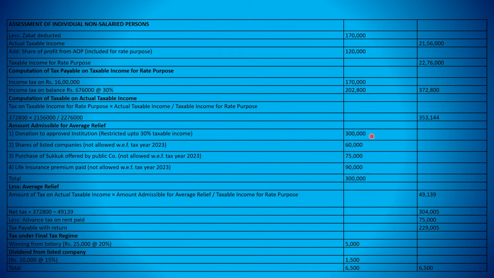So we can say the tax here is 353,144 divided by taxable income, that is 22 lakh 76,000, multiplied by taxable income for rate purpose.